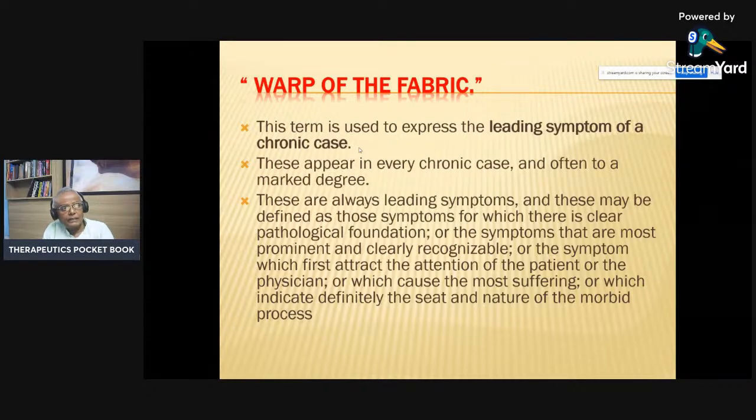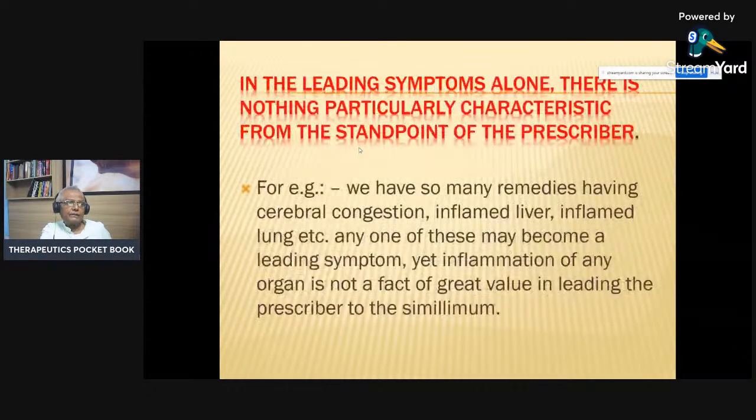So this is very important, which is drawing your attention, which is attracting your mind. The symptoms which you can recognize become the primary symptoms and the leading symptoms, and on that basis you go into the other symptoms. So this is called the wrap of the fabric.